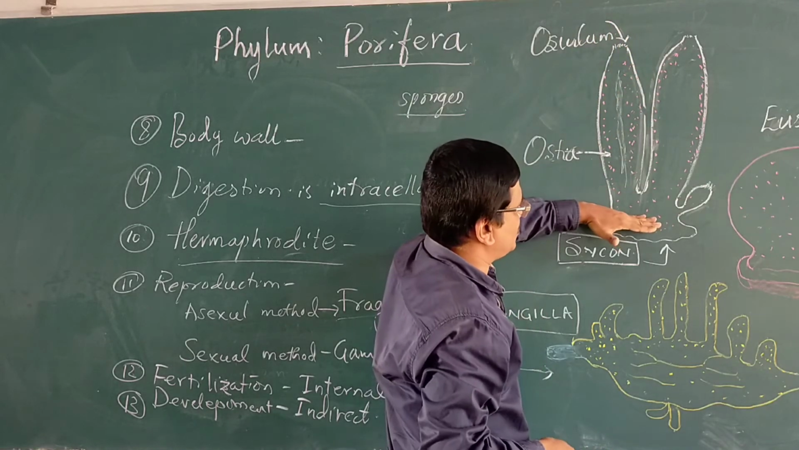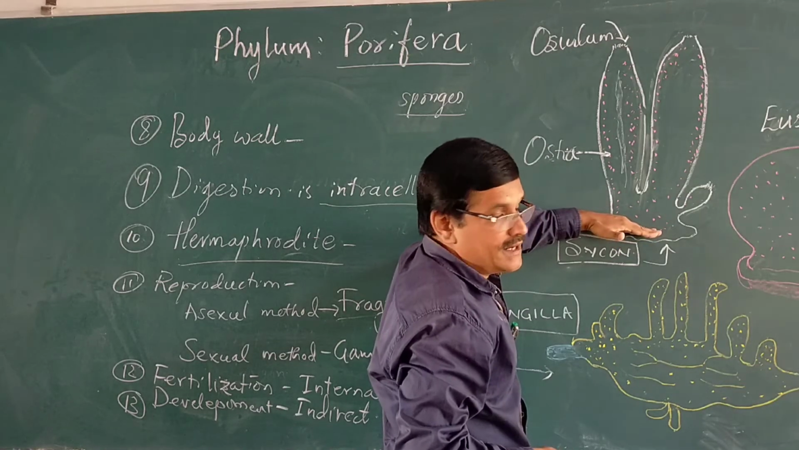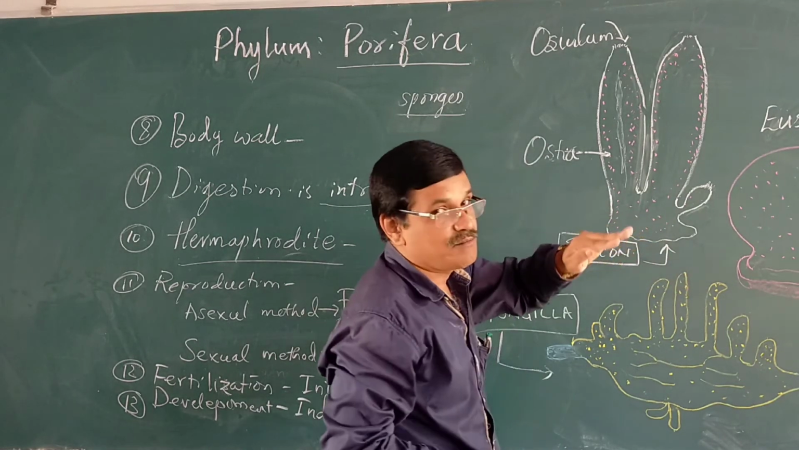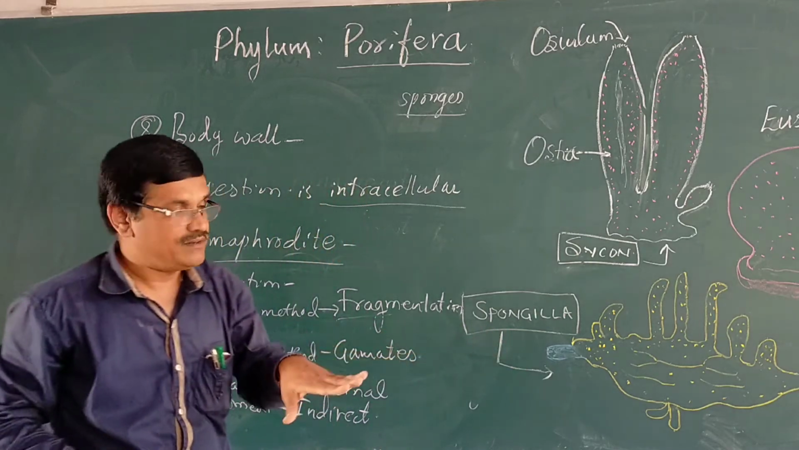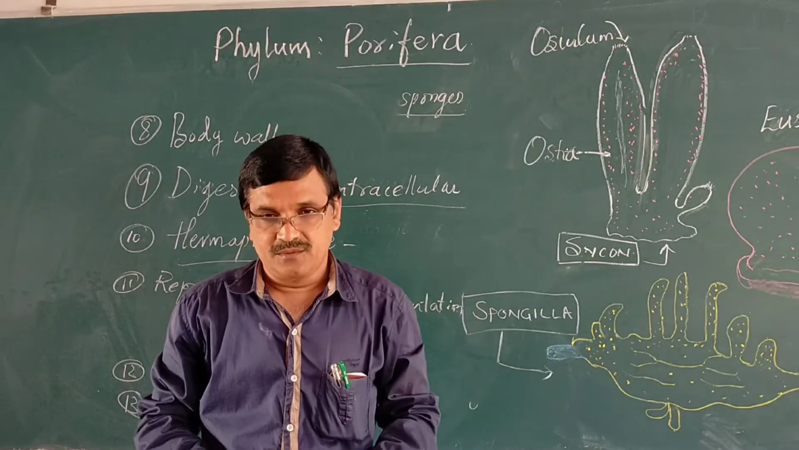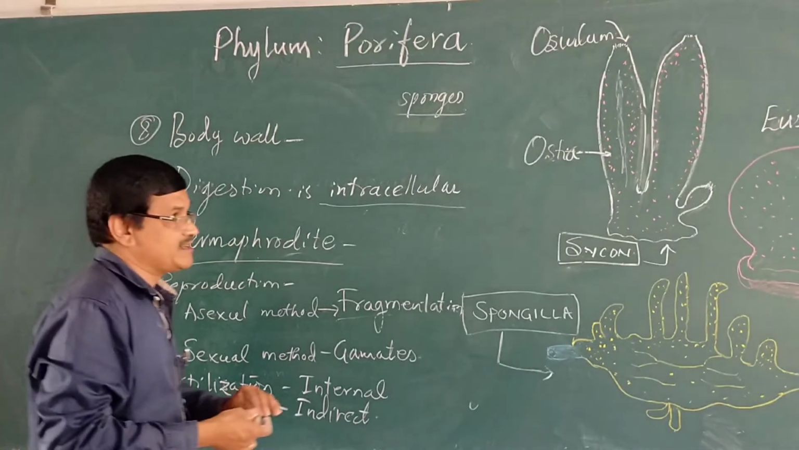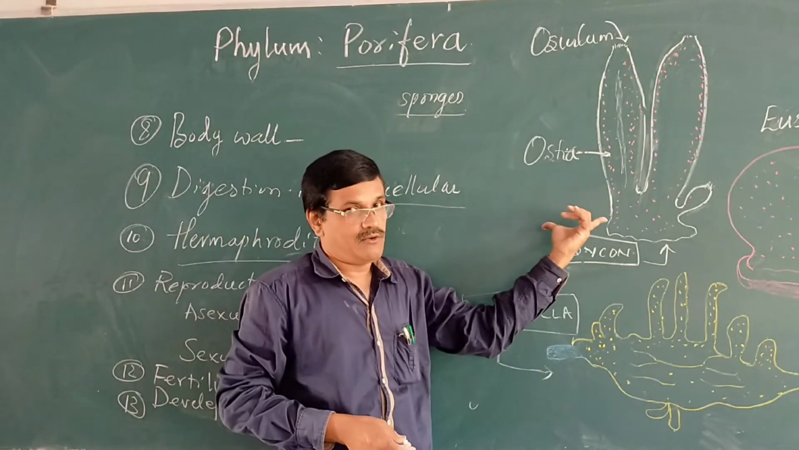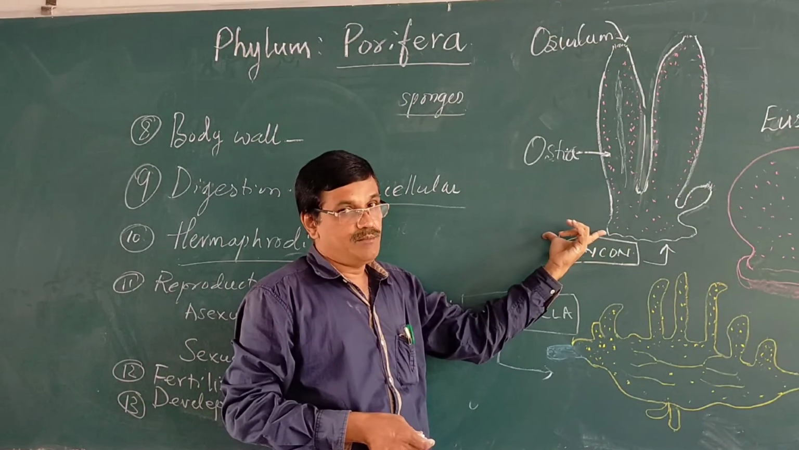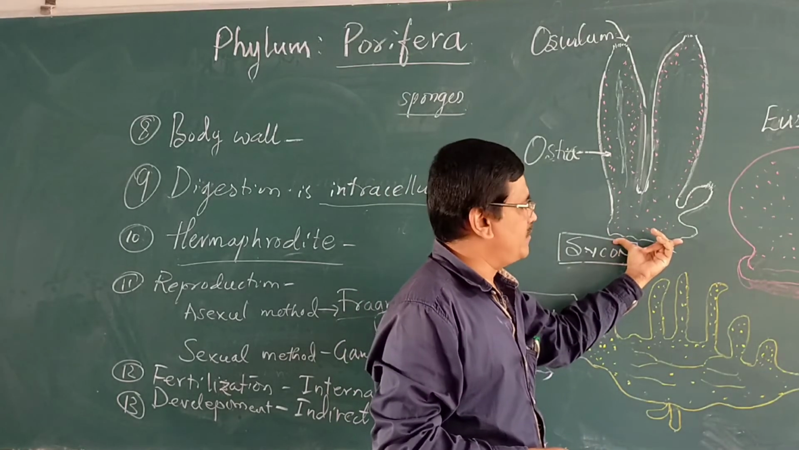The basal portion of Sycon is found attached to the substratum. This basal portion is always attached to the substratum, and hence it is non-motile. Sponges are immovable because they are found attached to the substratum.